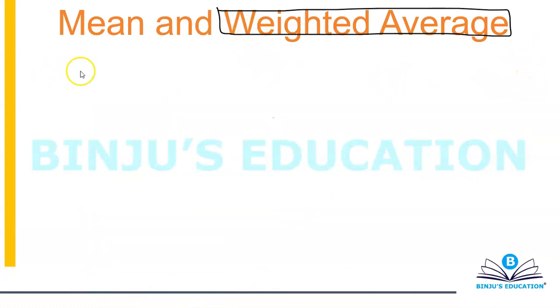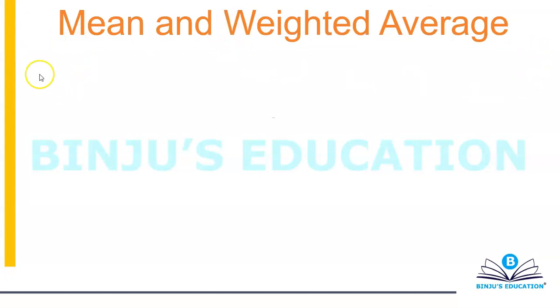All right. Now, what's the formula? Let's have a look at the formula also. So consider N1 to be the number of boys in a class. Consider N2 to be the number of girls in a class.